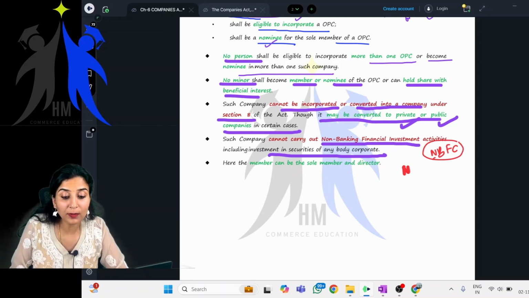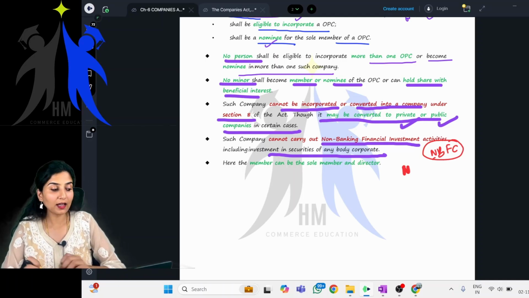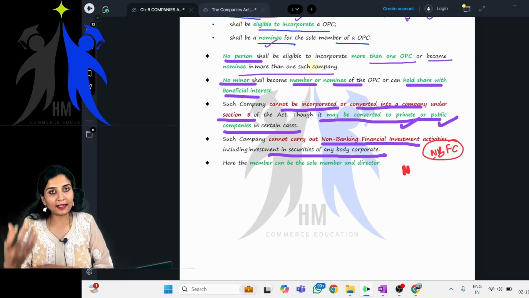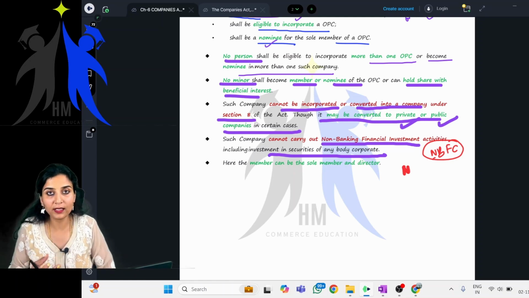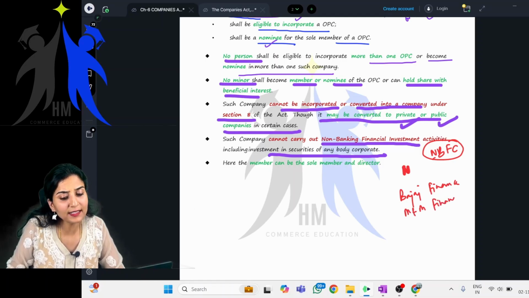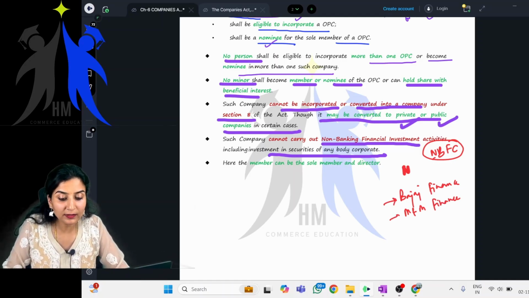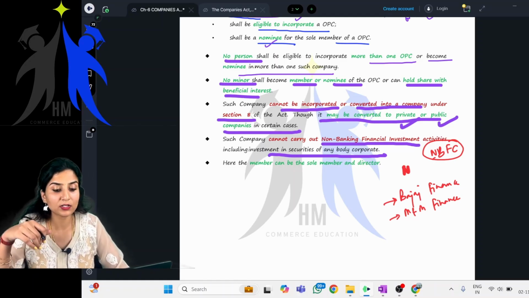So what are these? See, they basically do everything which a bank does, but they do not have banking licenses. For example, they lend, they take deposits, they lend money. For example, you would have heard of Bajaj Finance. Also M&M Finance. Are these banks? No, but still they lend money, they accept deposits. So all of these come under non-banking financial institutions.